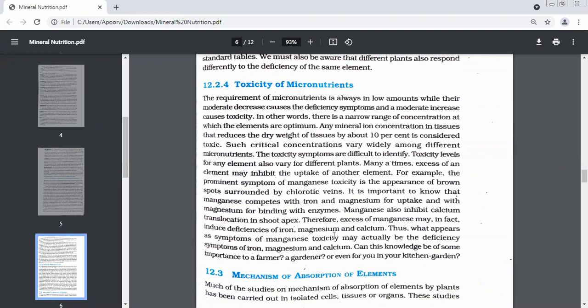Chlorotic veins, you know, are the veins in a leaf. You know what veins in a leaf are? Yes, ma'am. So if these veins become yellow, yellowing happens, then what is this called? Chlorotic veins. Like we had the word chlorosis, yellowing of leaves, so yellowing of the veins is called chlorotic veins. So tell me, bache, very quickly, the same question I'm repeating, which we had in the NEET exam: appearance of brown spots surrounded by chlorotic veins is a prominent toxicity symptom of?